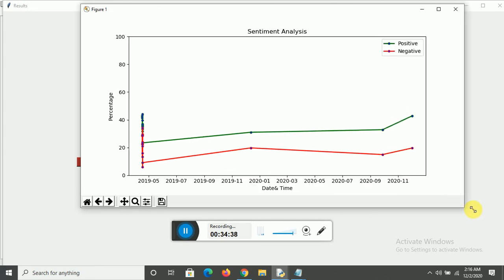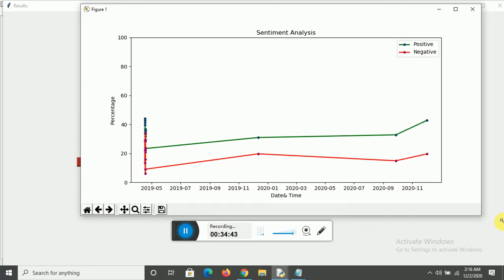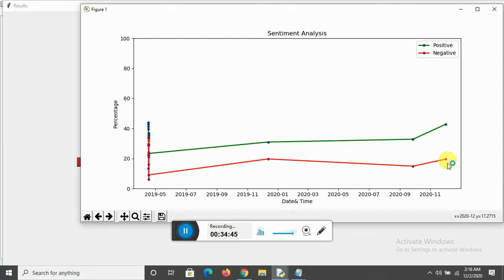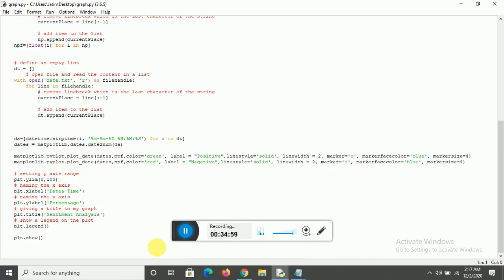You can see how it has progressed over time. This is our latest value, the latest that we have got. It's a date and time graph, basically how throughout the date and time the sentiment has progressed. We are plotting that, and we are using it to plot our sentiment.